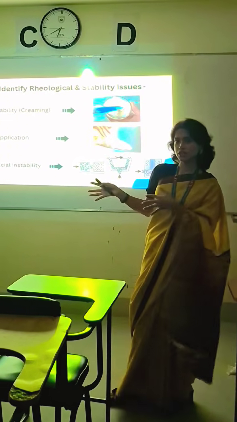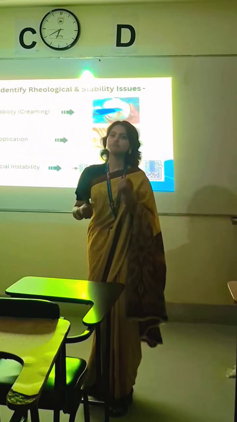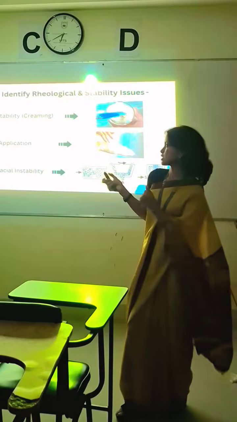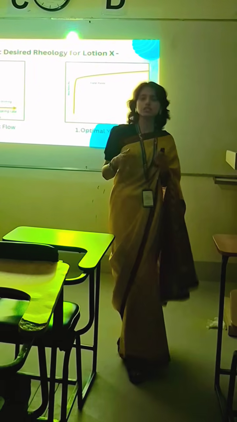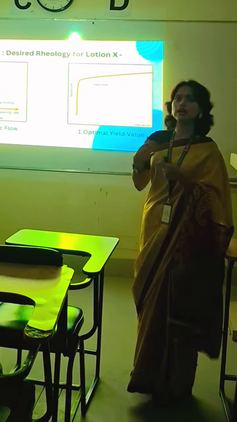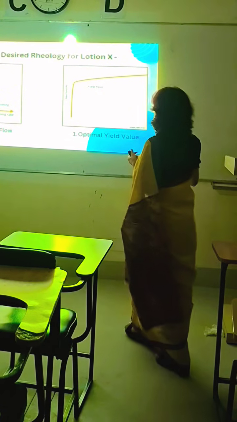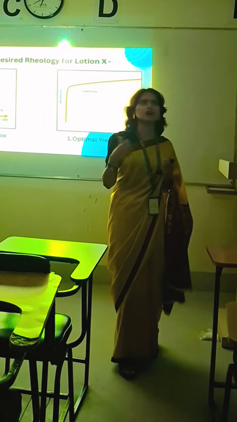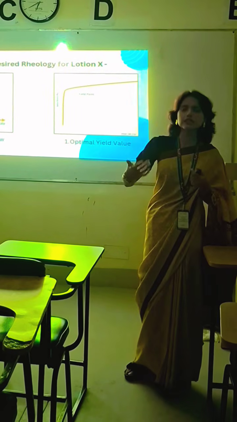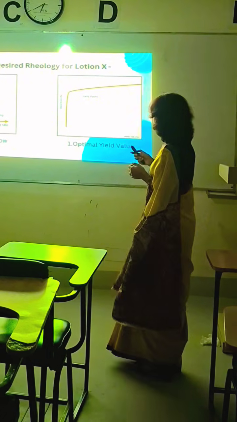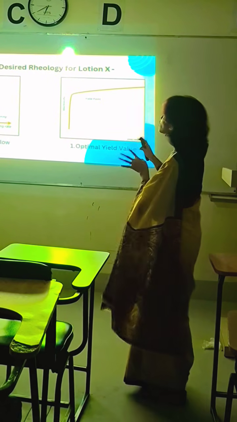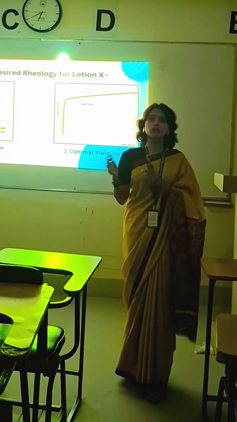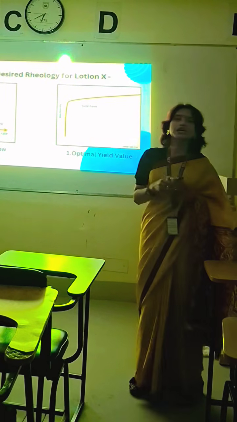And the second one, poor application. I have already told that it reduces the consistency and there is a lack or lower viscosity. When it is applied or rubbed, the viscosity decreases and it improves easy application. And the second one is optimal yield value. Every formulation needs an optimal yield value, which refers to the minimum force required to begin the flow of the formulation. So these two types of properties are needed for formulations in pharmaceuticals and cosmetics